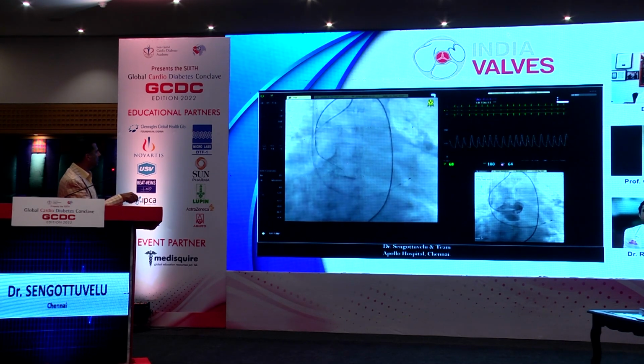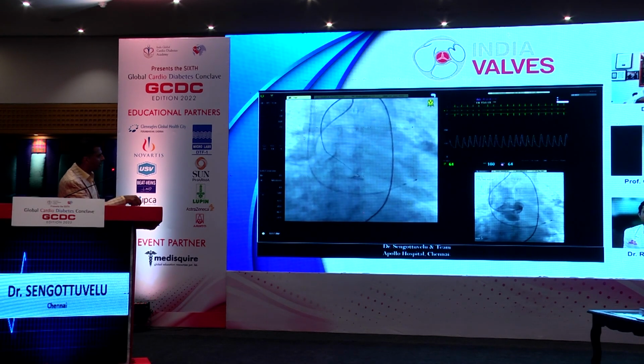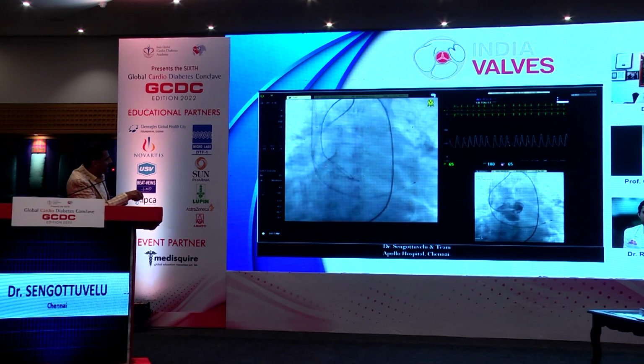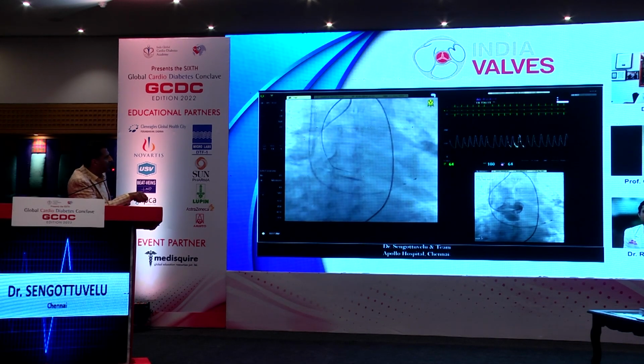This is the aortic valve. So we got through the femoral artery. Now I am trying to cross the wire through the stenotic aortic valve, because this is a very, very narrow aortic valve, heavily calcified with a bicuspid valve. We are finding it difficult.